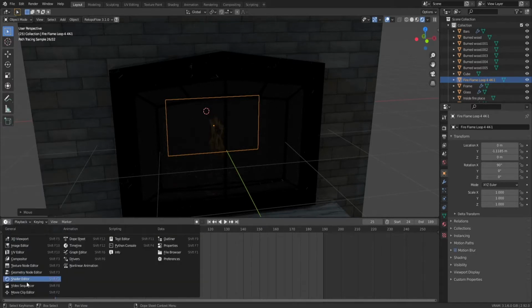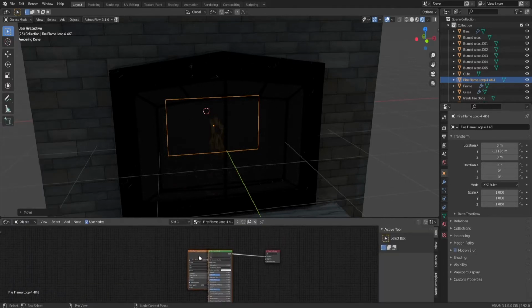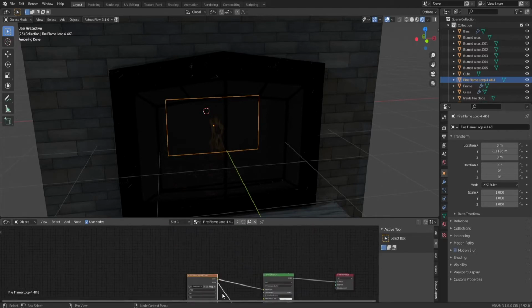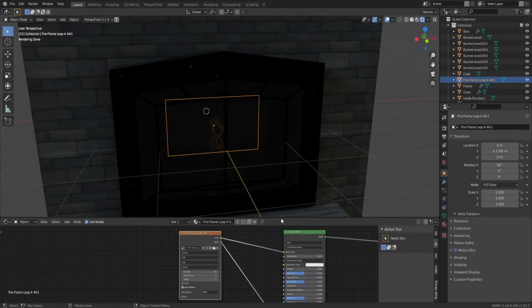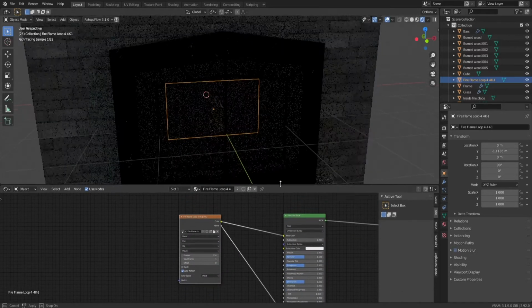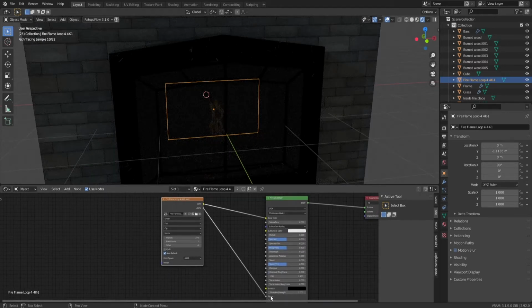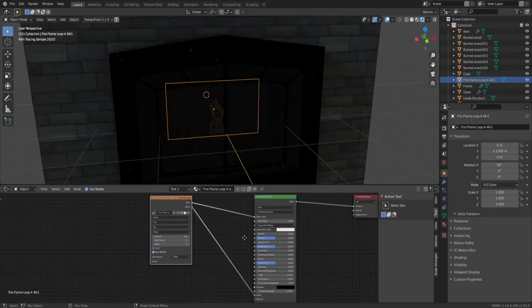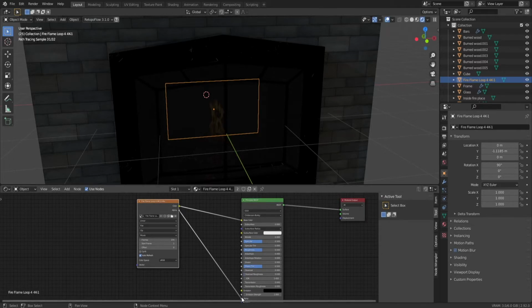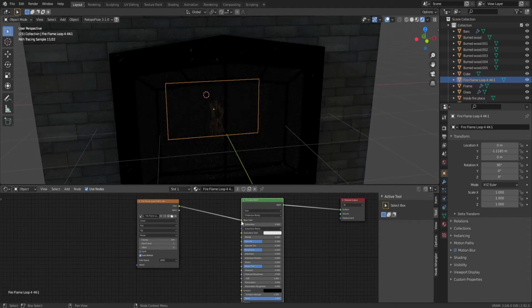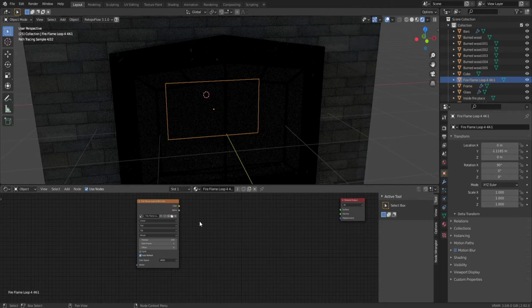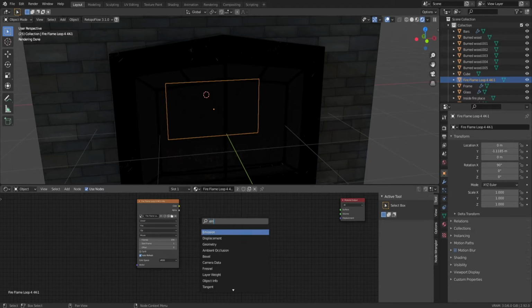We will open the shader editor like this, and as you can see, it has already imported your image, or your video in this case, and it already put it into the alpha. However, we're going to get it out of the alpha and also out of the Principled BSDF, because we're going to use something else. We're going to use an emission shader. So Shift A to open a new node and type in emission.